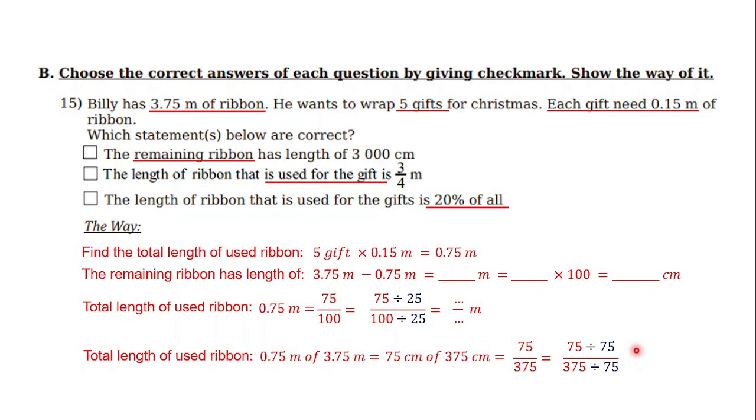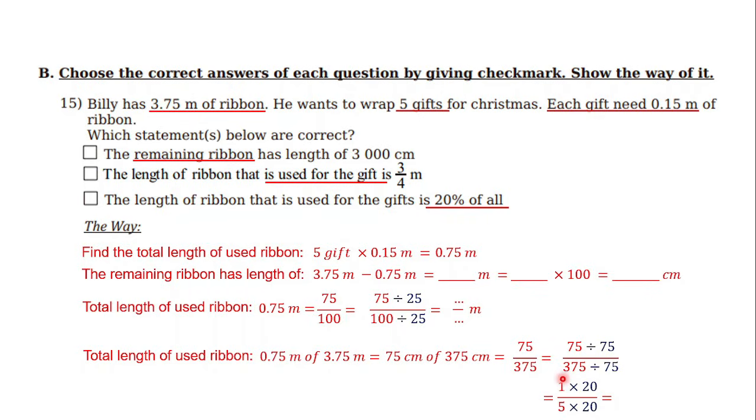But after you find the answers, simplify again by dividing by 5 and 5 and so on. To make it short, I just want to find the biggest divisor for the numbers, which is 75. Okay, so 75 divided by 75 becomes 1, and 375 divided by 75 becomes 5.